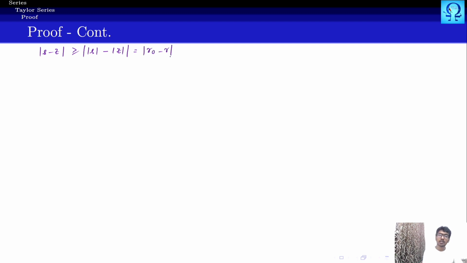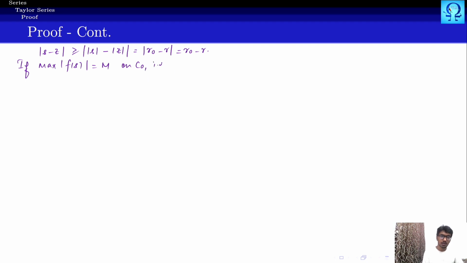Since r naught is a bigger value than r, this is simply r naught minus r. Okay, if the maximum of the absolute value of f of z is M on c naught, then what happens?